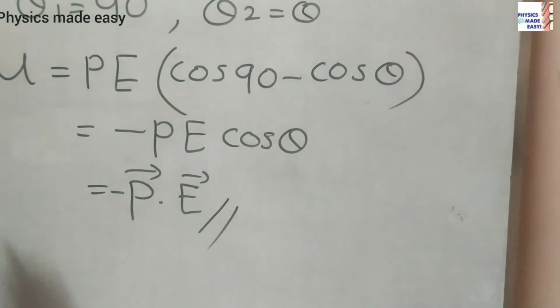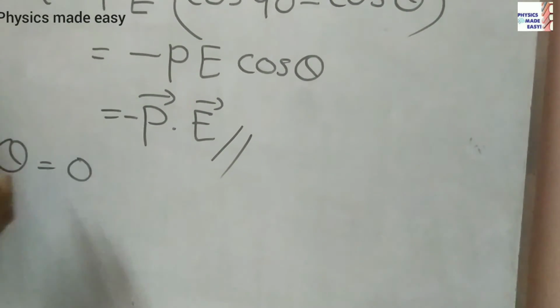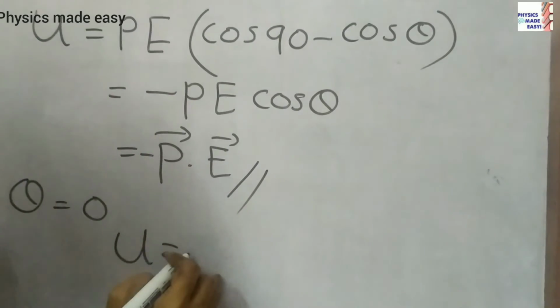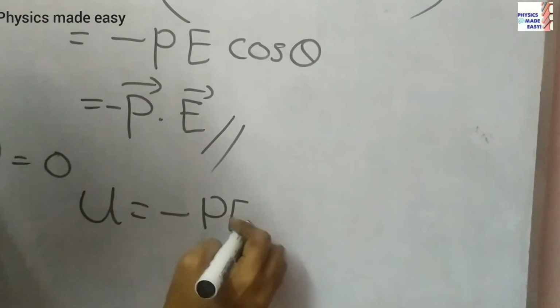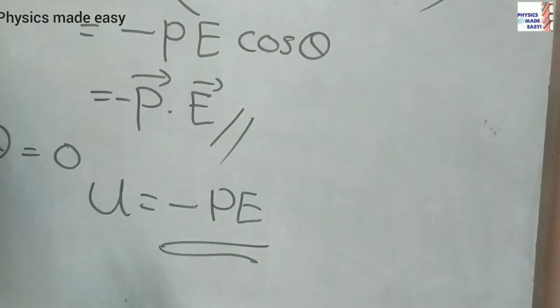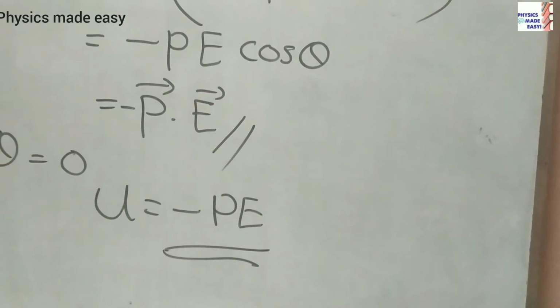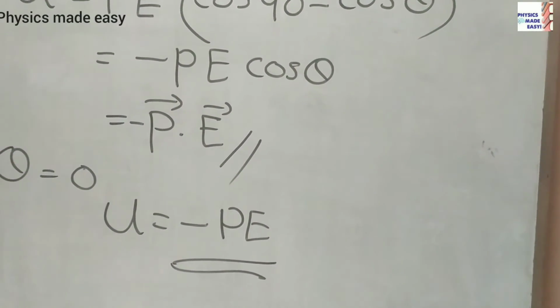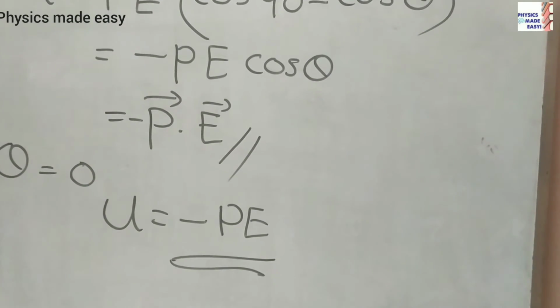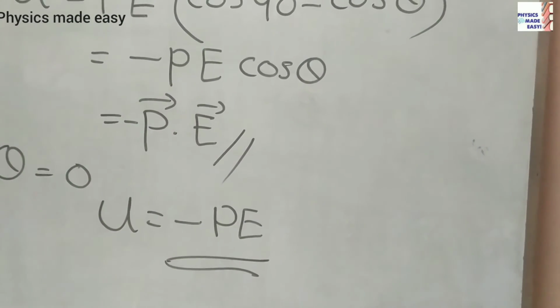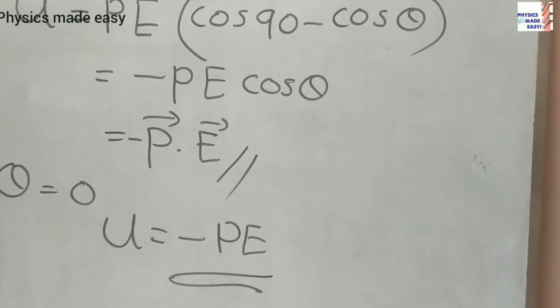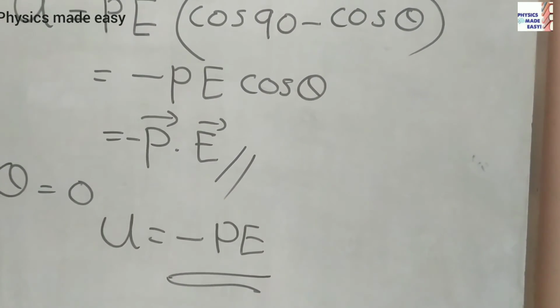Then if this theta is equal to 0, what will be the potential energy? Then we can write U is equal to minus PE. You know cos 0 is equal to 1. So we can say potential energy of a dipole is minimum when its dipole moment is parallel to the external field. This is the position of stable equilibrium.